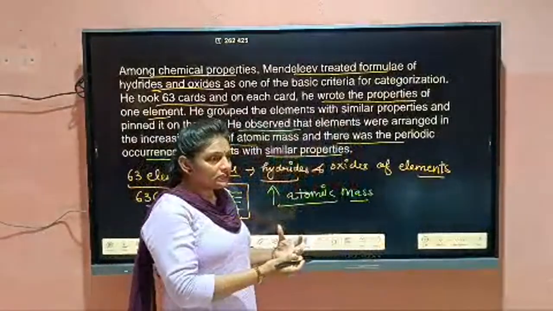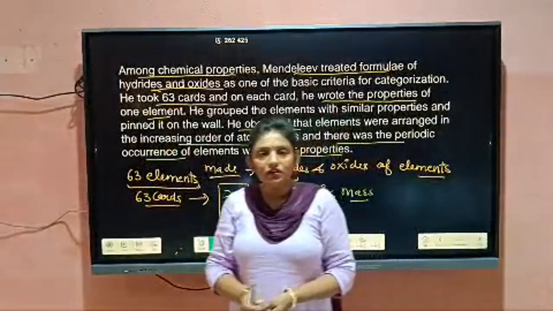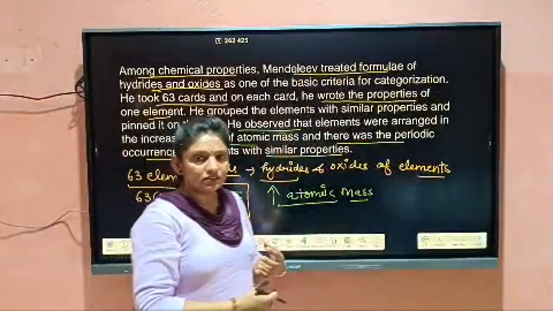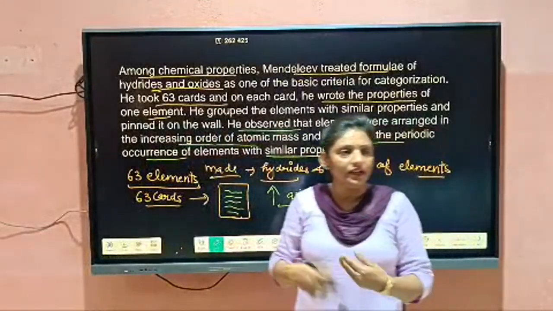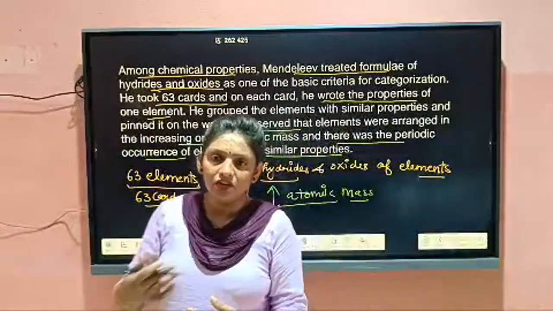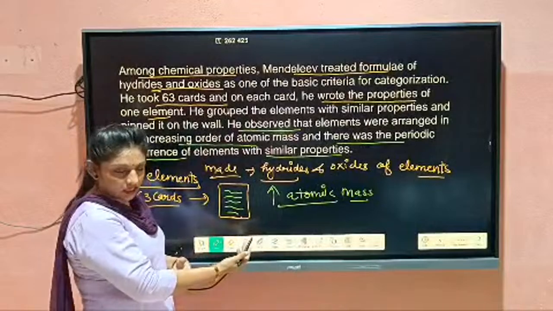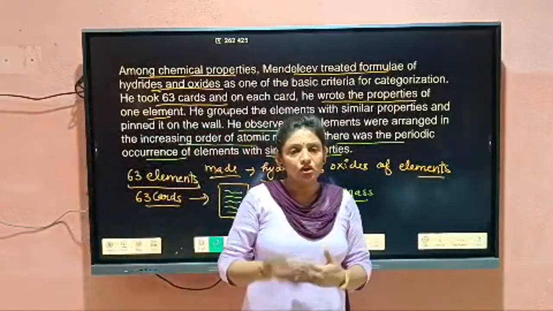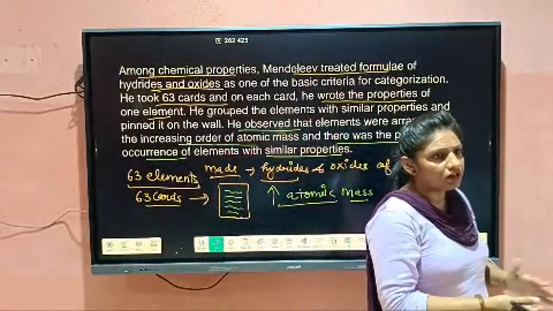When he was arranging the elements in order of atomic mass, then what was going on? The properties of the elements were repeated after an interval. After an interval of time, properties were repeated. Okay, so Mendeleev took 63 cards because at that time 63 elements were discovered.